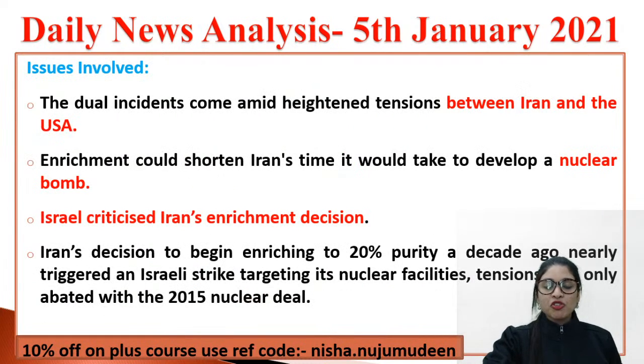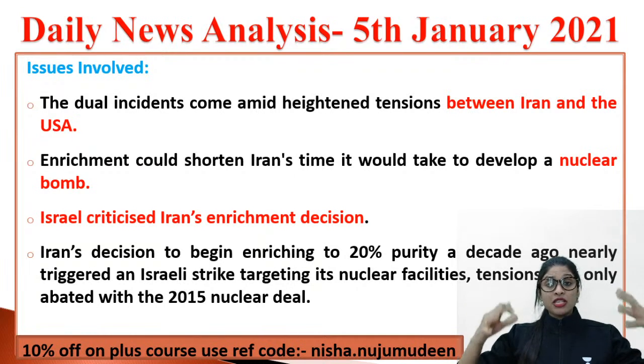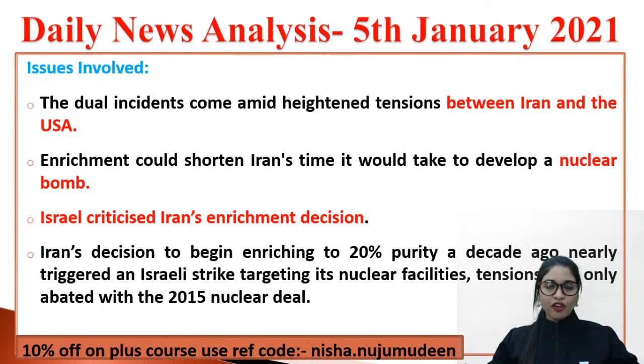Now, apart from that, some issues were also involved. One is the dual incidents which came in between the tensions between Iran and the USA. Because when the USA did this, do you think Iran will keep quiet? Come on, it's something like the USA is ordering Iran, they felt. So a lot of tensions and fights happened between Iran and the USA, because the USA said this deal has been highly flawed, criticized it, and took it away. Now uranium enrichment couldn't take place. And it said that this enrichment could shorten the time it would take Iran to develop a nuclear bomb.